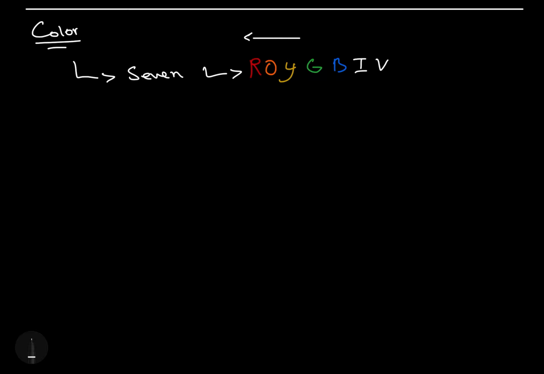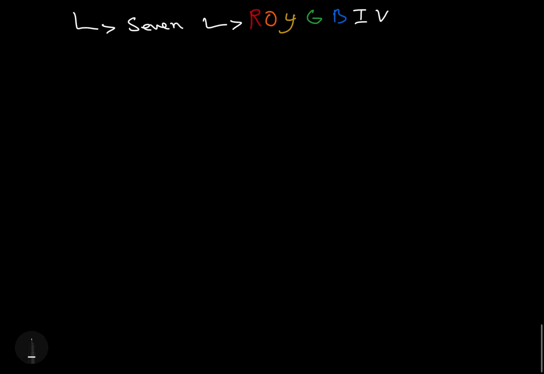This is not necessarily for the guys that are doing normal grade 7 physics, but for people that are above this in A levels or IGCSE. If you go towards the left side, the wavelength of these colors increases, and the energy and frequency decrease. So red light would have less energy and frequency than, for example, violet and blue. Whereas if you go towards the right side of the spectrum, the wavelength decreases while the energy and the frequency of these particles get higher.